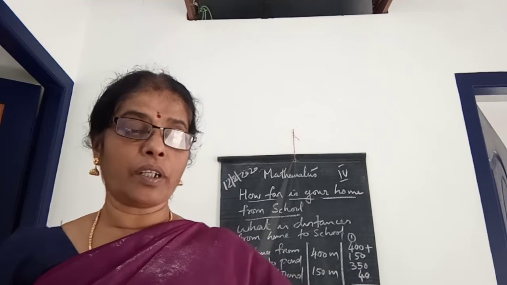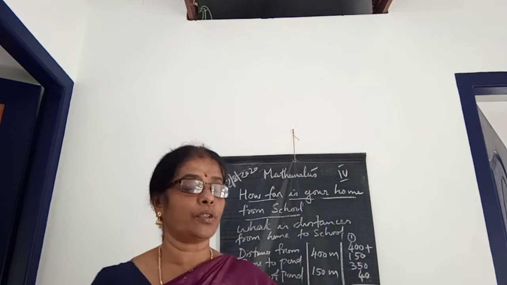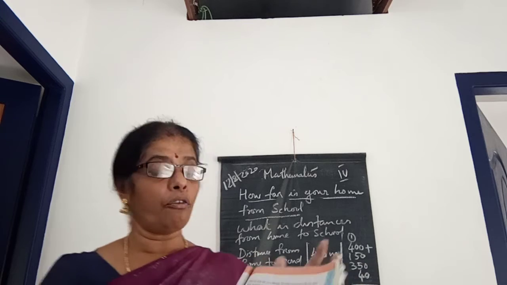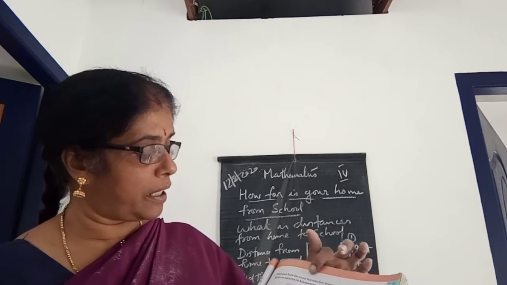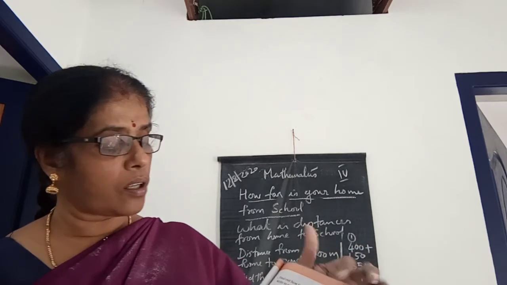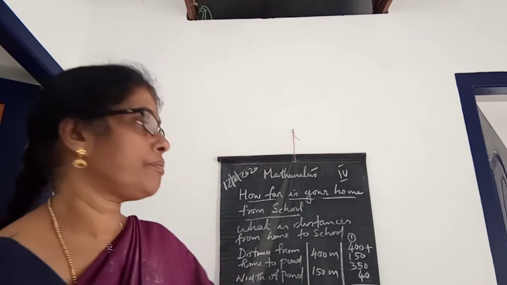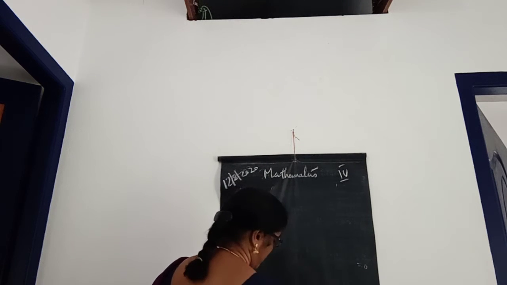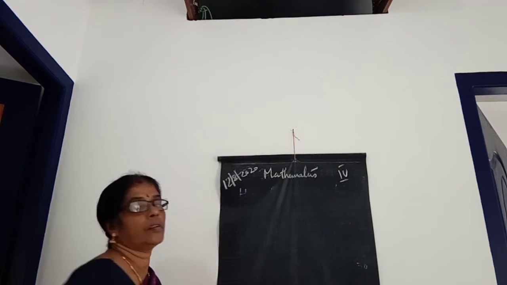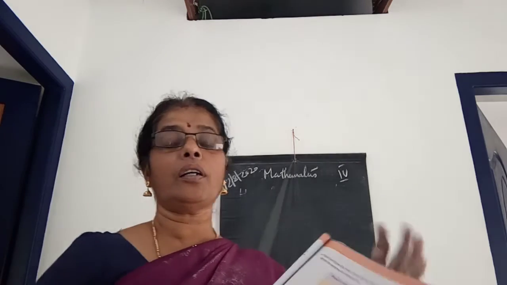Okay. Then the next one is an activity for you, children. Find out how far your friends live from school and fill the table. Write in meters or kilometers. Yes, you have to write it here.